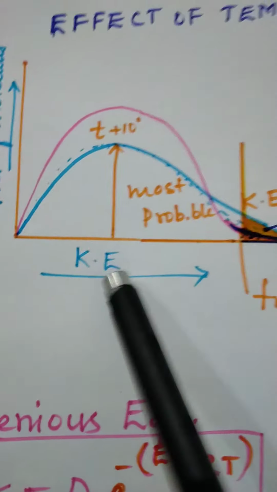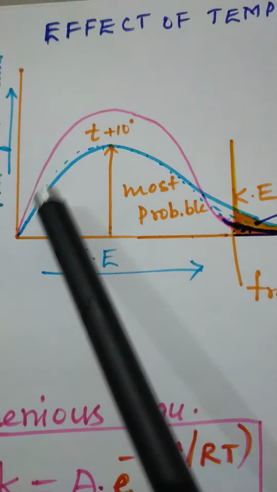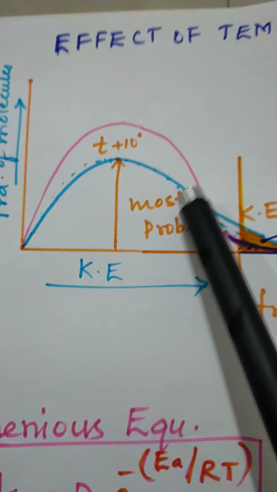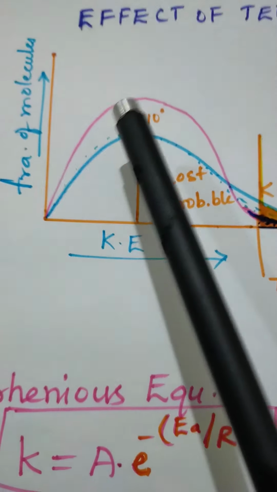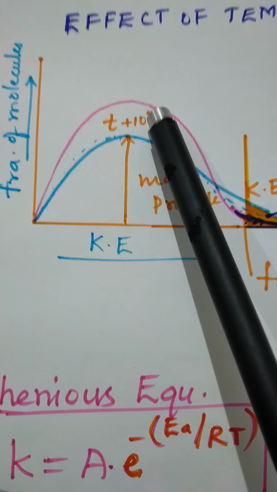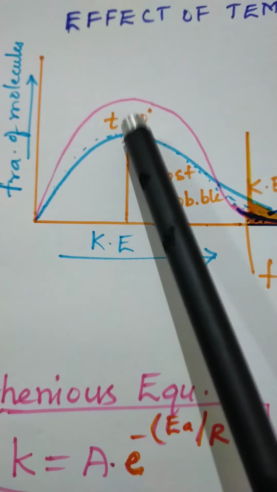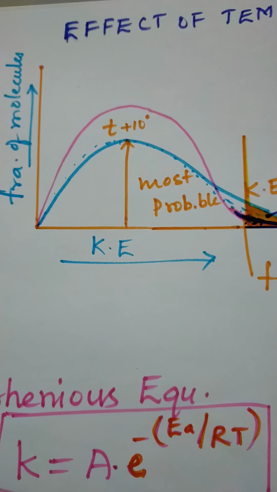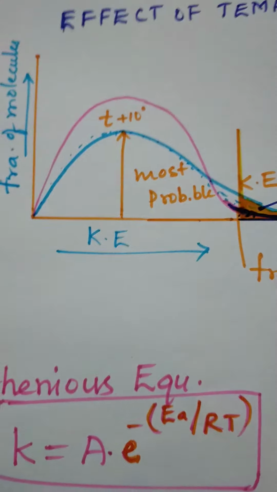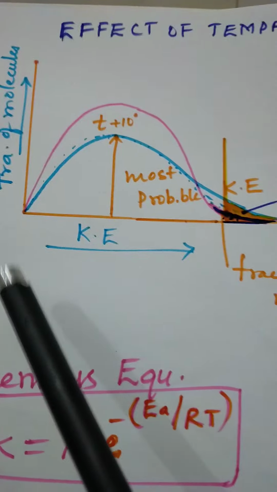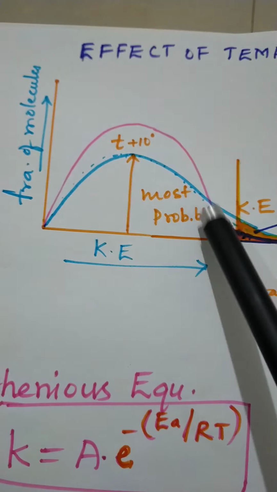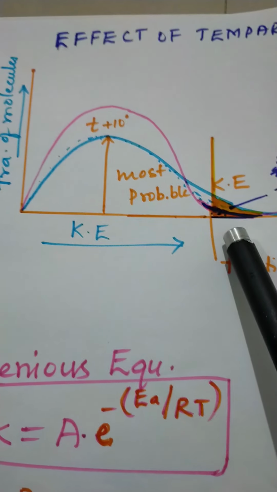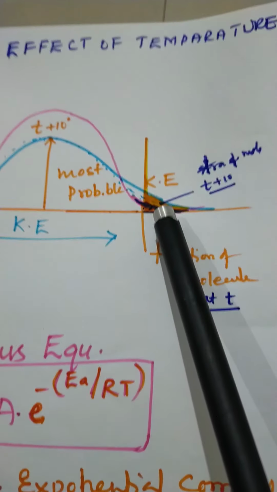One is the normal curve at the given temperature. If we increase the temperature more, the curve will flatten down and the reaction will be fast. At the given temperature, the reaction is slow. So you can observe the differences here.